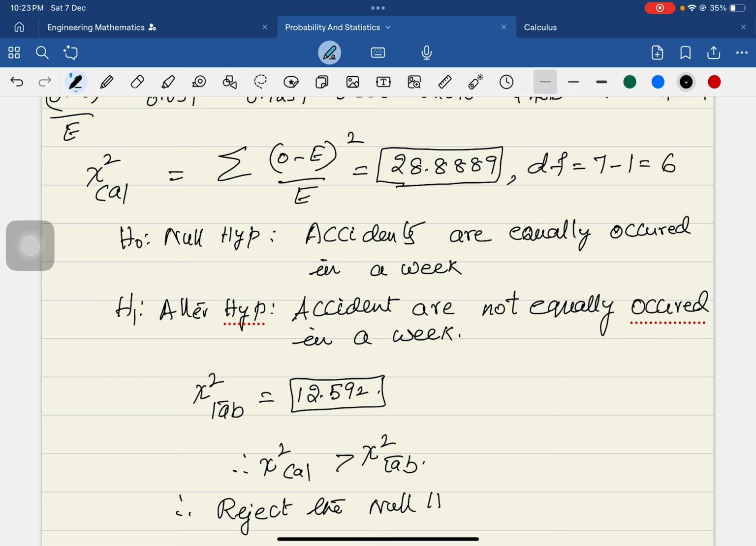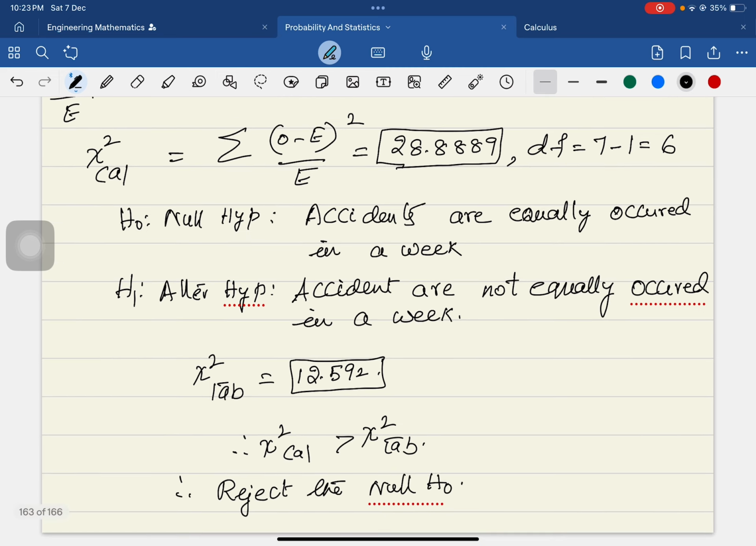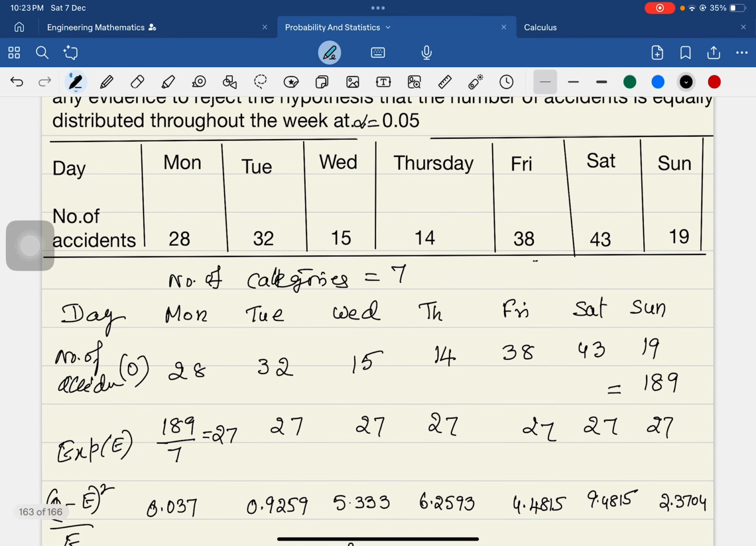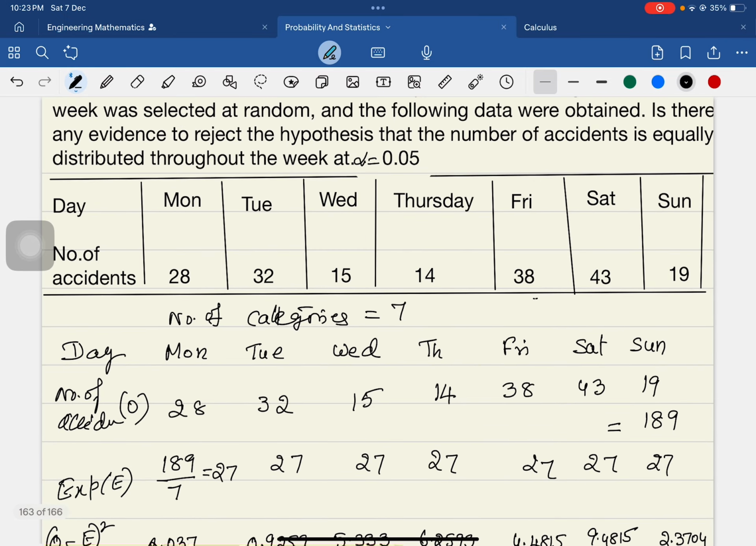What do you mean by rejecting the null hypothesis? That means the accidents are not equally occurred in a week. So this is the solution of the chi-square test problem. To understand the chi-square test, this is the way to do the problem. I hope you could understand clearly. Yes, thank you.